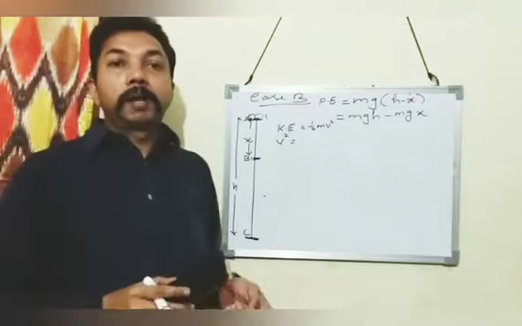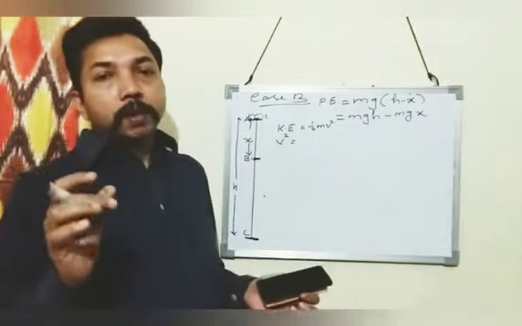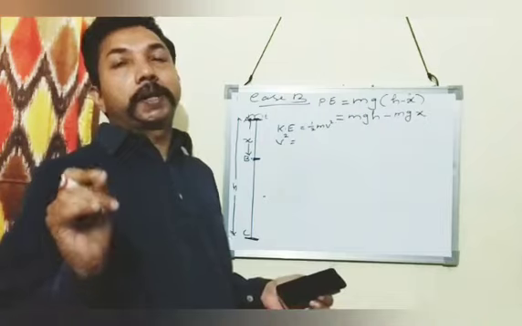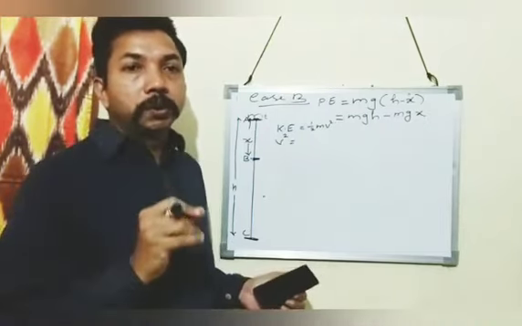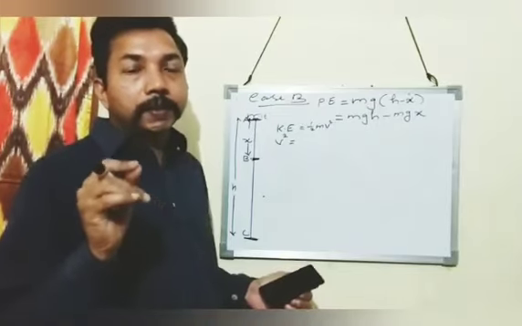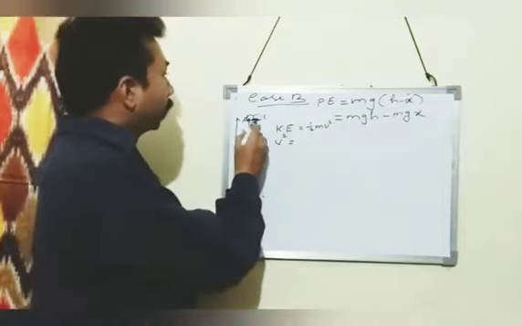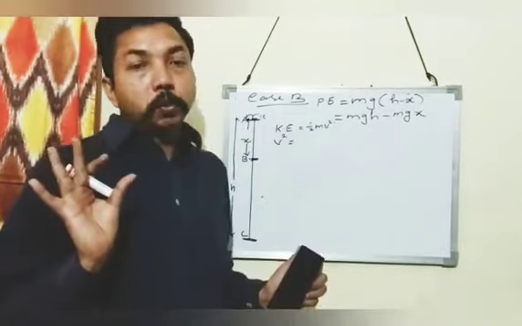You know the formula of equations of motion. One formula is v squared is equal to u squared plus 2gh. V is the final velocity, u is the initial velocity, g is acceleration due to gravity, and h is the height. So using the formula v squared is equal to u squared plus 2gh.